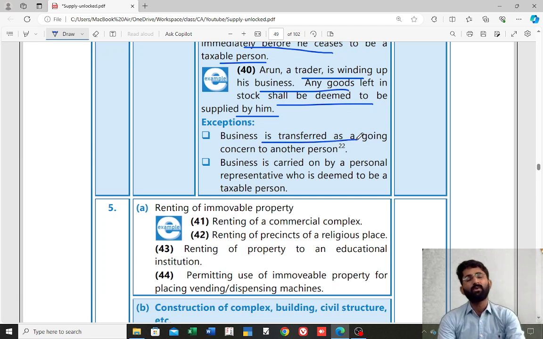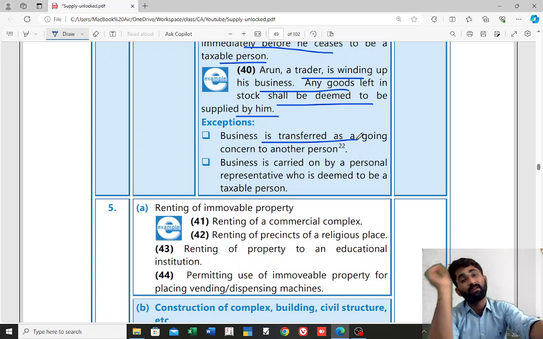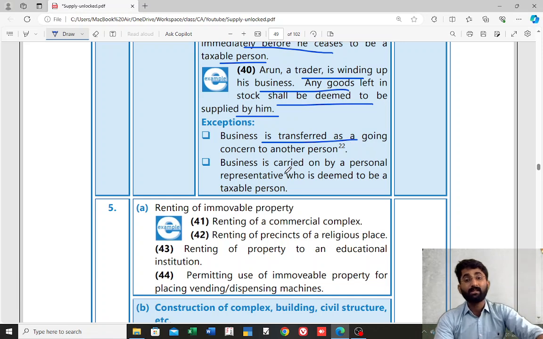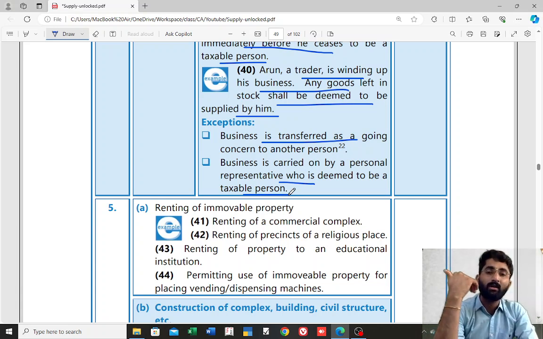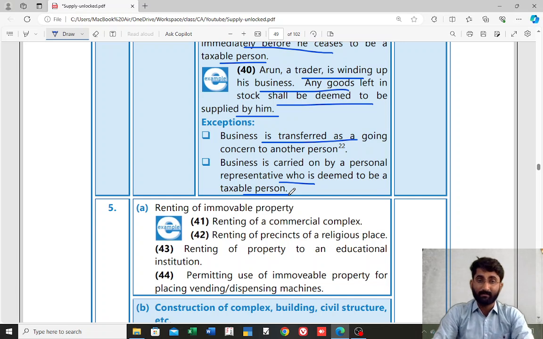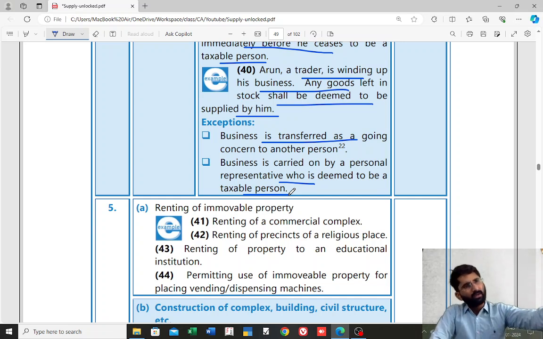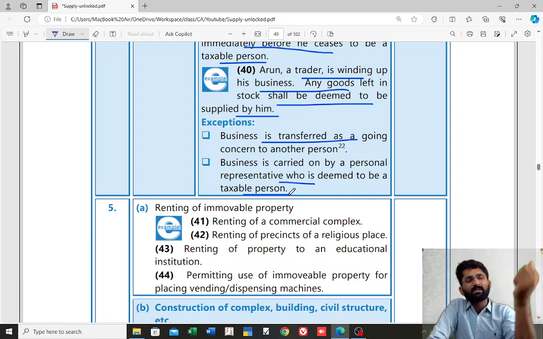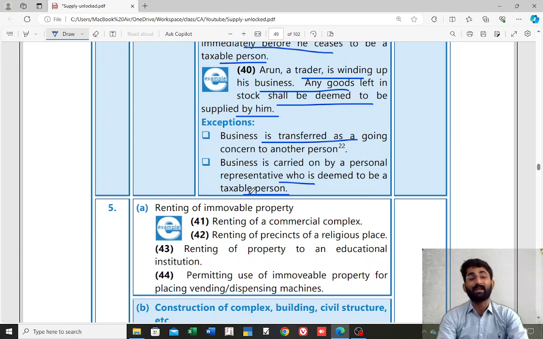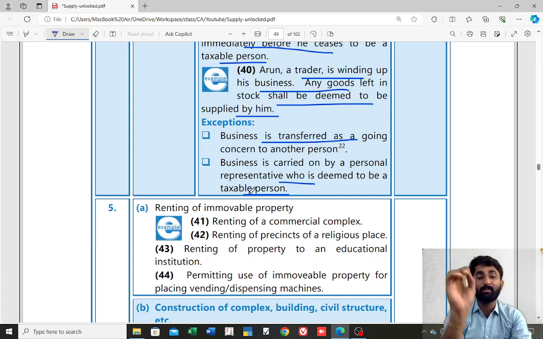Business is transferred as a going concern, then he will continue that, no? There is no need to reverse because that person will continue that business and he will get the ITC. Business is carried on by a personal representative who is deemed to be a taxable person. So if that person is a personal representative, legal heir, that person will continue the business. If someone is continuing the business, then why should we consider it as a supply? It's not a supply at all. That is about Section 7, sub-section 1A, Schedule 2, paragraph number 4.